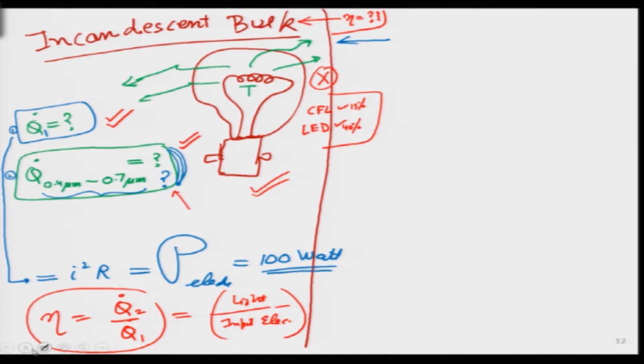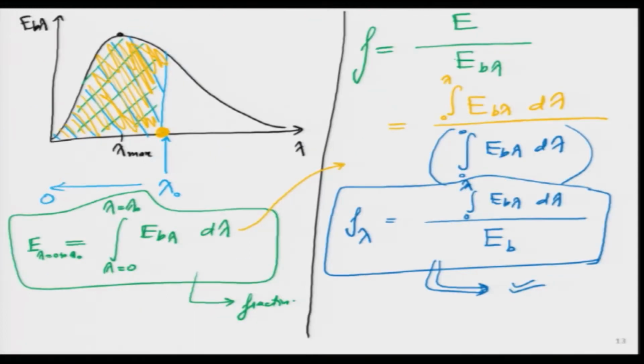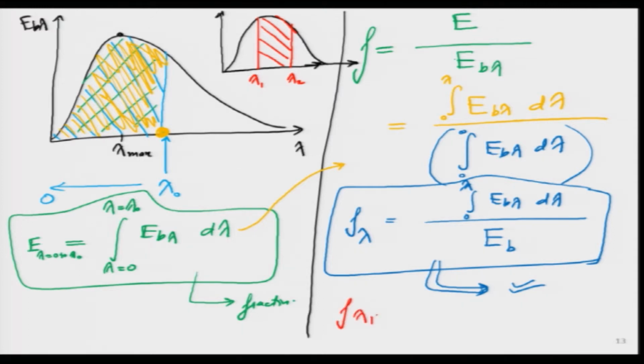We are trying to figure out not only for this particular orange zone, we are trying to do it for an even more specific case, where we have limits of 2 lambdas. So, in the incandescent bulb case, I would mark it with the red zone over here, because I not only know one of the wavelengths, I know the second wavelength as well. So, all I am interested in is calculating this red zone over here, which means if I have two particular wavelengths, can I somehow express this particular thing in terms of simple f lambda. So, I think I can do that if I write it like this.